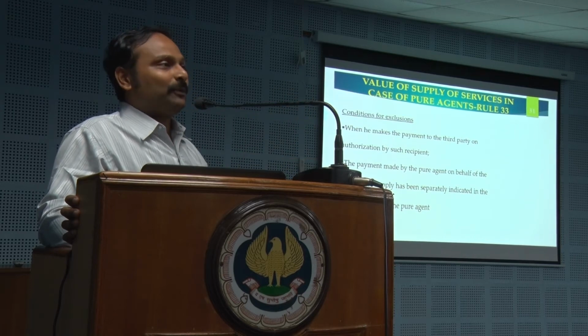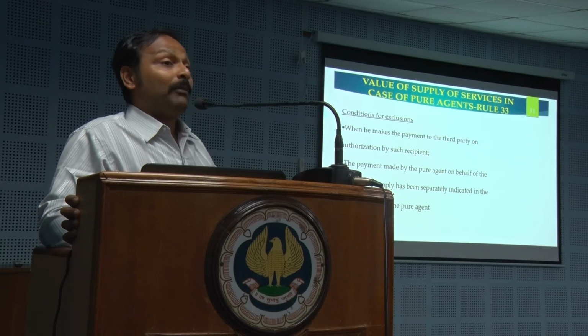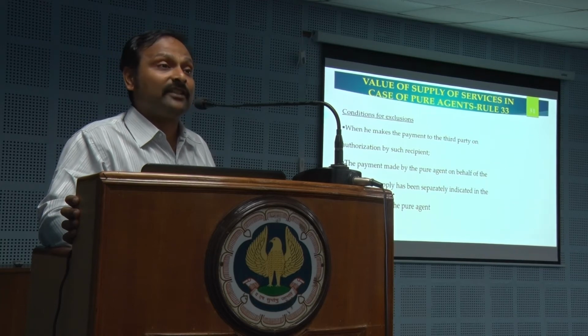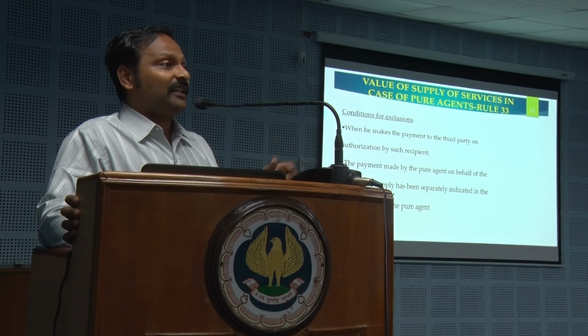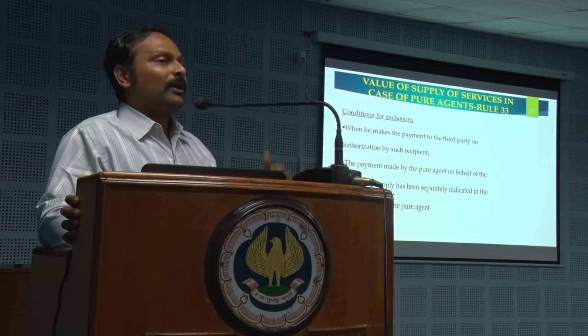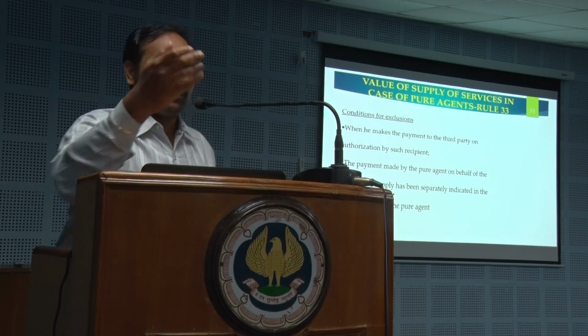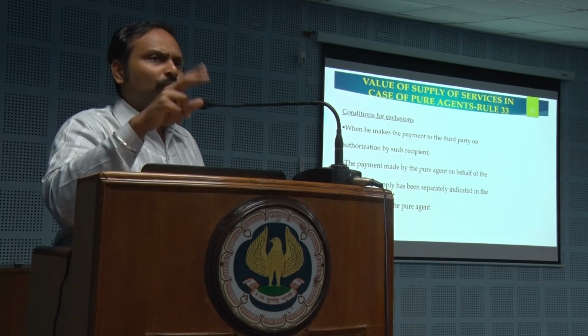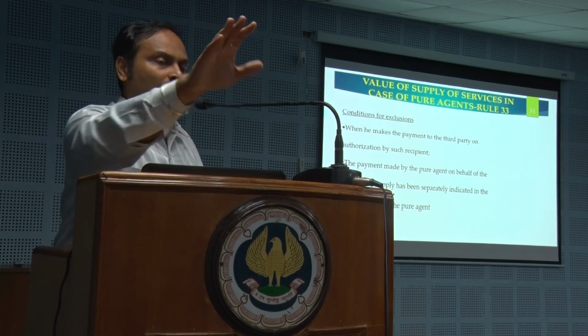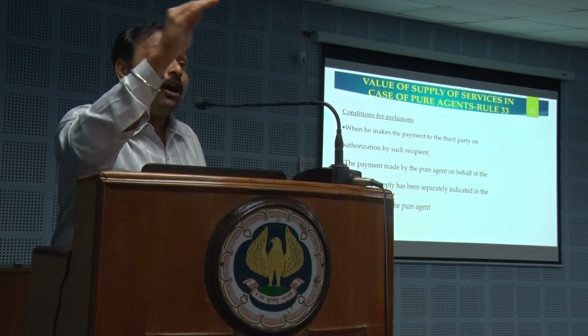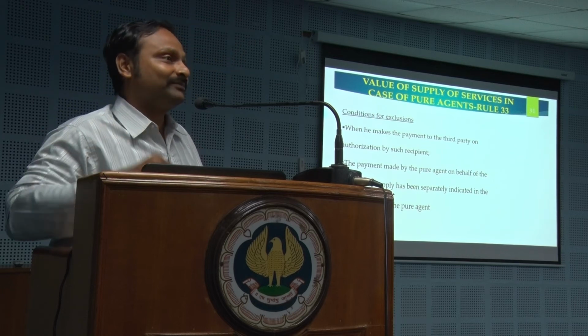He cannot take 4 lakh and 50 to his P&L. He should not actually. But how to avoid it, how to take it away from GST, he should demonstrate clearly that he is a pure agent. What is the requirement of a pure agent? Yes, I have given a PO to you. There is an agreement between both of us. 2, you have incurred only on behalf of me, you are not the owner. Satisfied. 3, all the invoices he should get in my name.